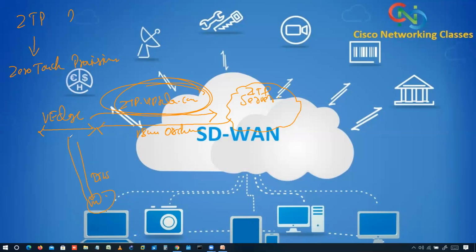I told you those things, the first step, second step, third step, fourth step, then again three steps. The same way, it will create a session with vBond. Then if the authentication is successful, the vBond will share the information about the vSmart and vManage to the vEdge. Even to vManage and vSmart, it will share the information about the vEdge device, like someone wants to join the domain, and the whole process I told you. So this happens in the case of ZTP.